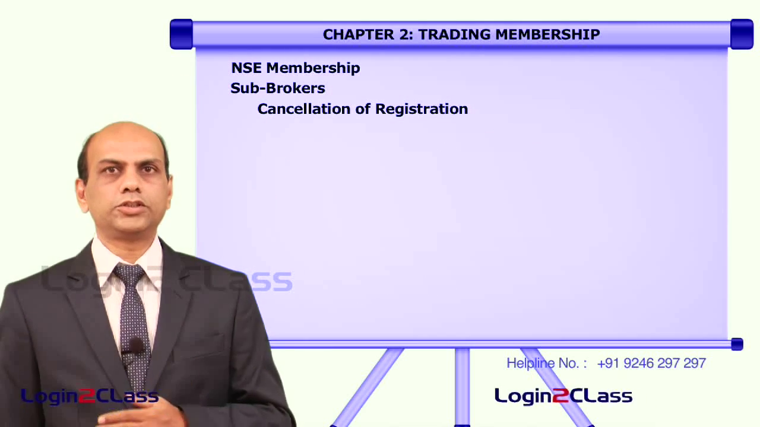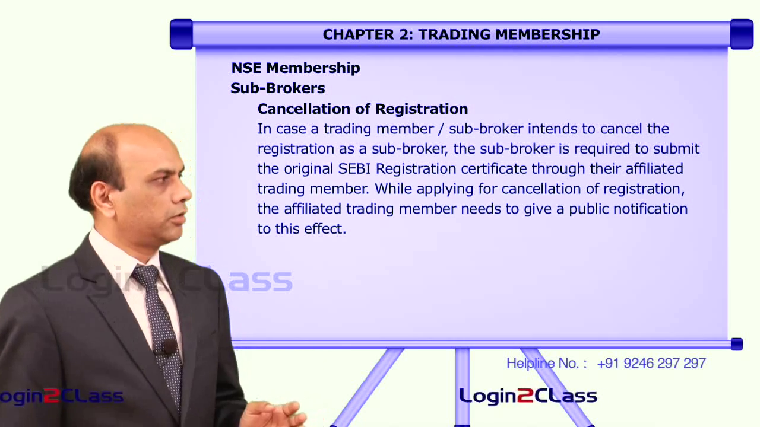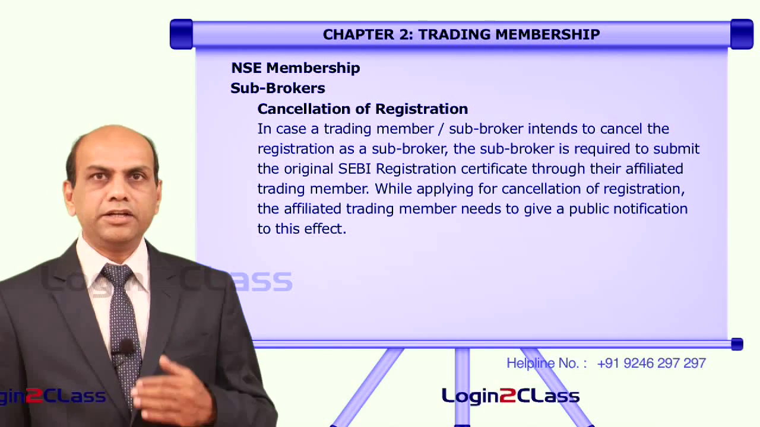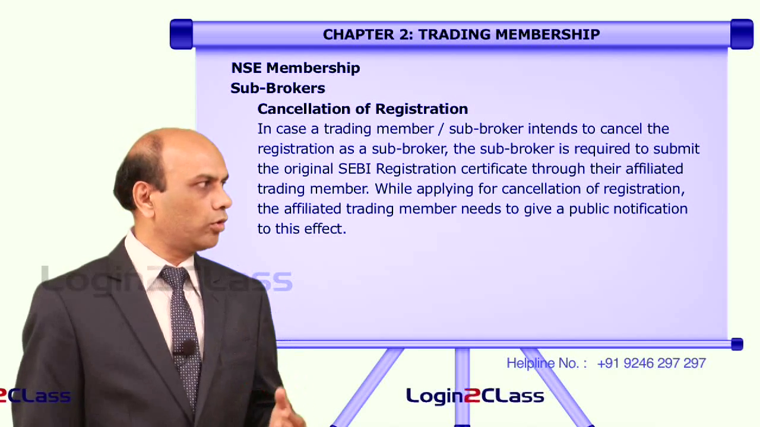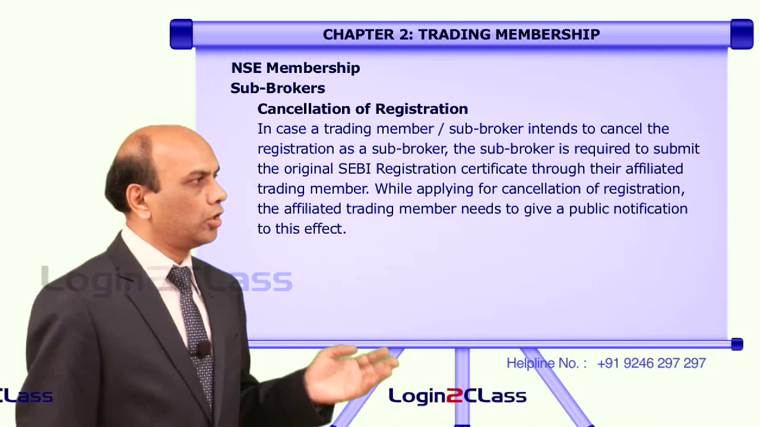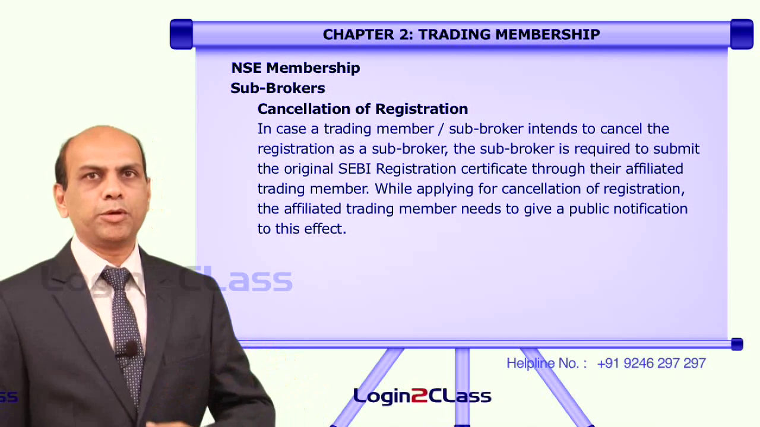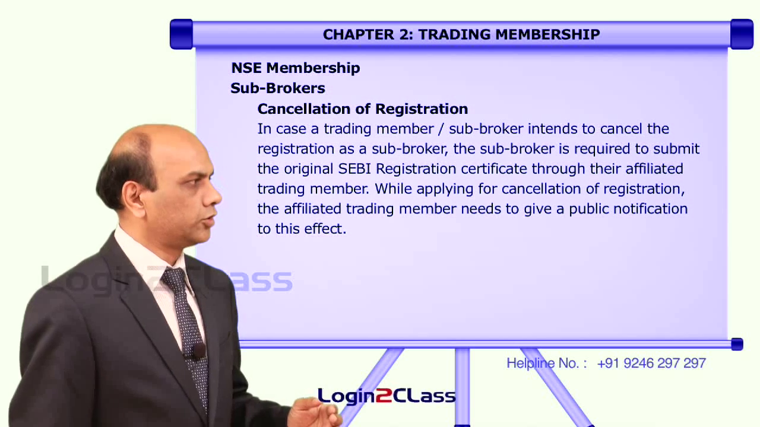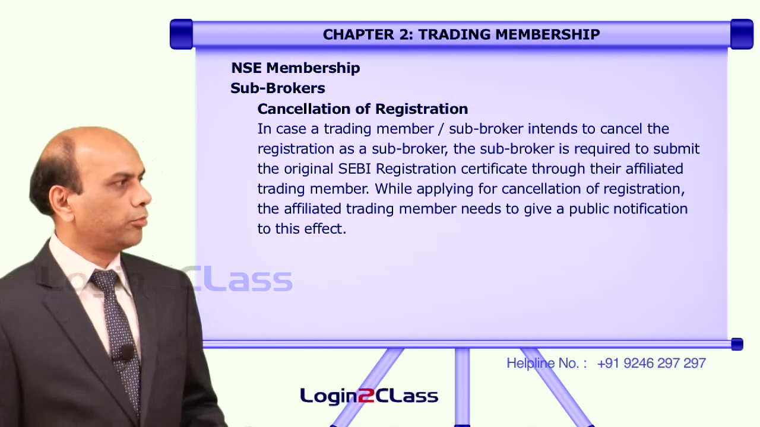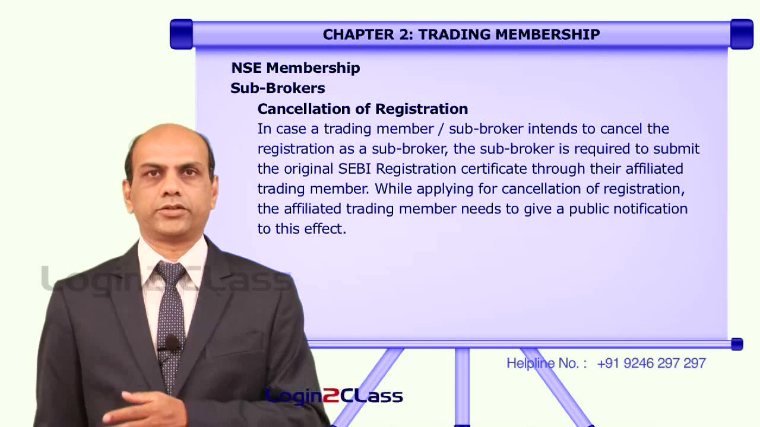Cancellation of registration. In case a trading member sub-broker intends to cancel the registration as a sub-broker, the sub-broker is required to submit the original SEBI registration certificate through the affiliated trading member. While applying for cancellation of registration, the affiliated trading member needs to give a public notification to this effect.